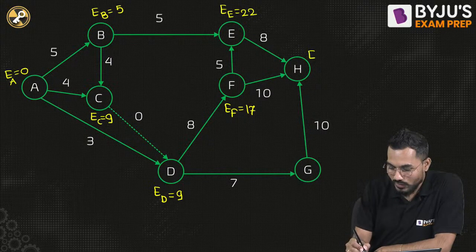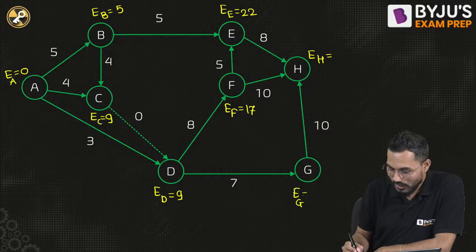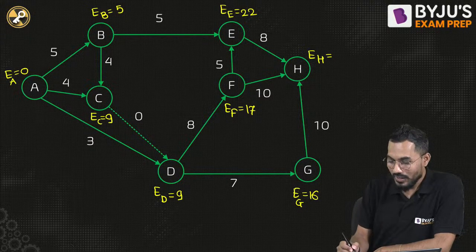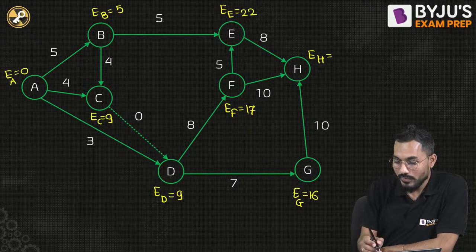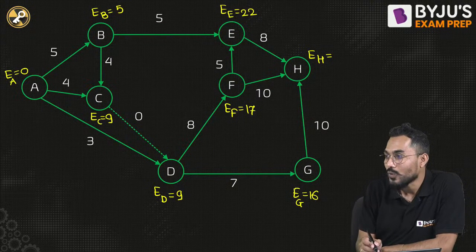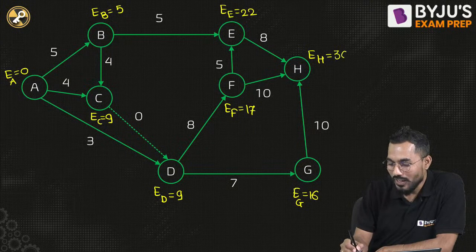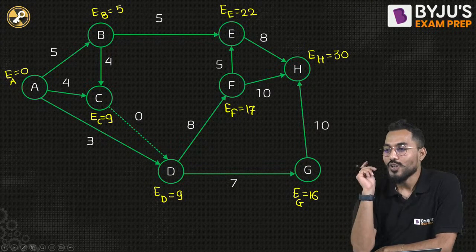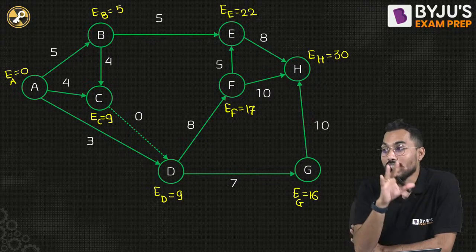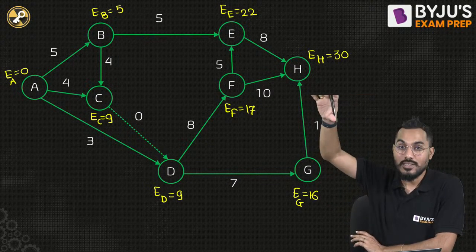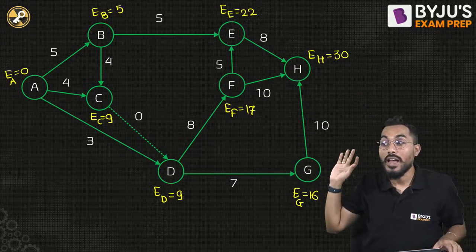Then the earliest occurrence of H, how much is it? Before that, we have to consider the earliest occurrence of G. 9 plus 7, 16. 16 plus 10, that is 26, right? 10 plus 17, 27. 22 plus 8, what is 22 plus 8? 30. 30 is the largest one. So the earliest occurrence of event number H is 30. That means the last event is completed earliest by 30 days.